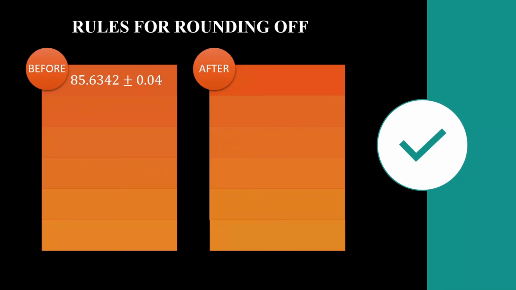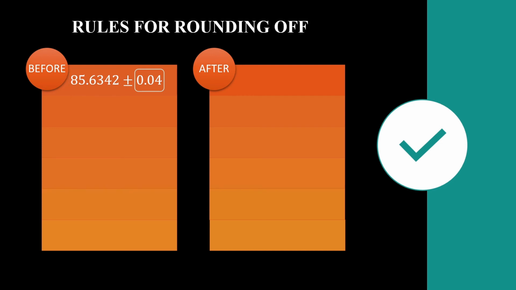Rules for rounding off. 85.6342 plus minus 0.04. The rule is that only after seeing the uncertainty will you quote the best estimate. Although my sentence is very clear, people get confused. Once again, the rule is to see the uncertainty first, because that is the chapter. The rule for uncertainty is that there should be only one significant number in this. We round off the best estimate. We do not round off the uncertainty.